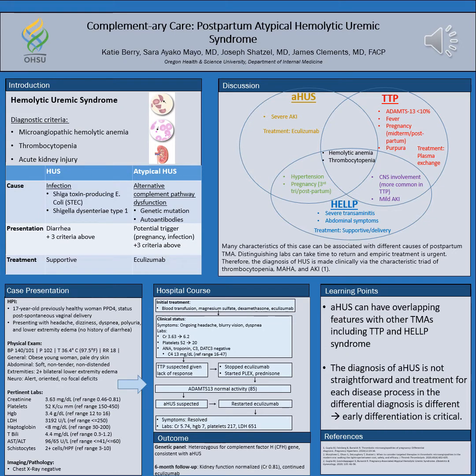Her genetic panel came back weeks later. It confirmed she was heterozygous for a complement factor H gene, and that's consistent with atypical HUS. At 6-month follow-up, her kidney function had normalized and she continued on eculizumab indefinitely.